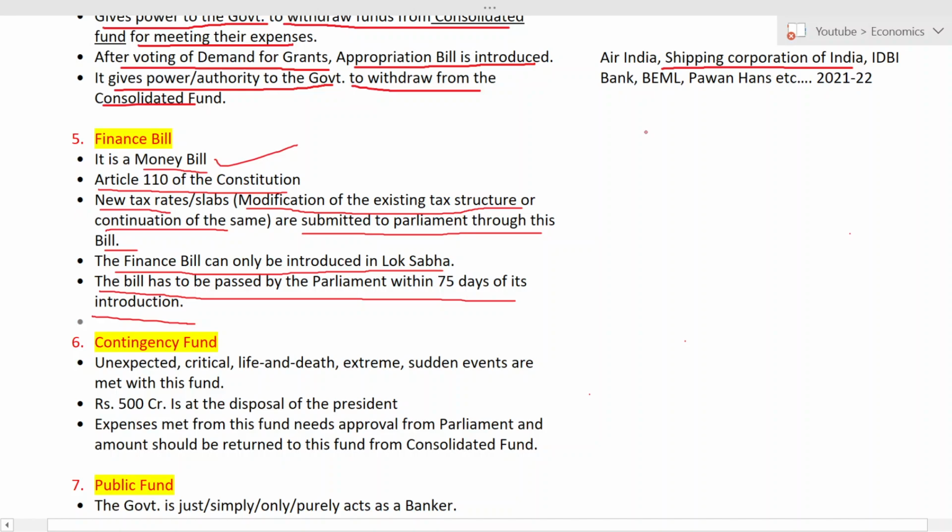They have said that a senior citizen aged 75 years and above gets one benefit. What is that benefit? They don't need to pay the tax on their retirement fund. Whatever fund they are getting from retirement, for those funds they don't need to pay tax.